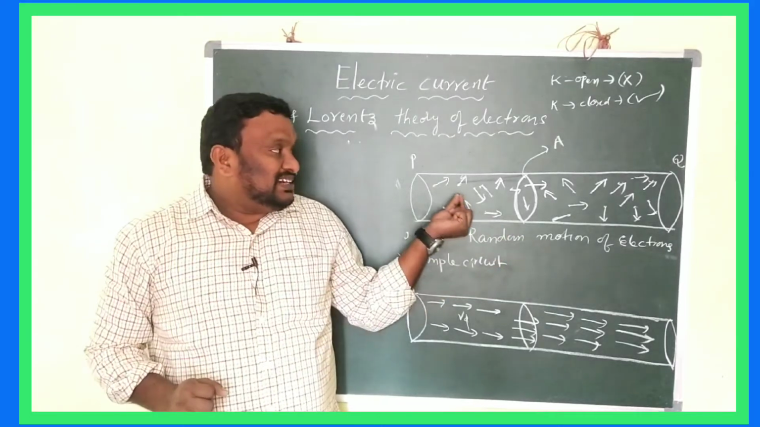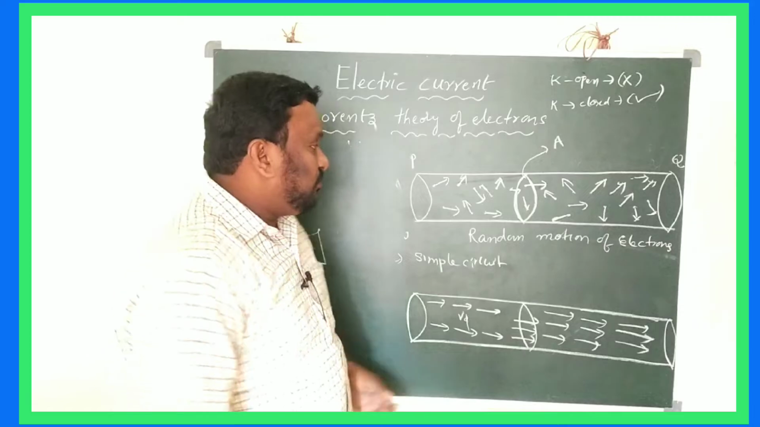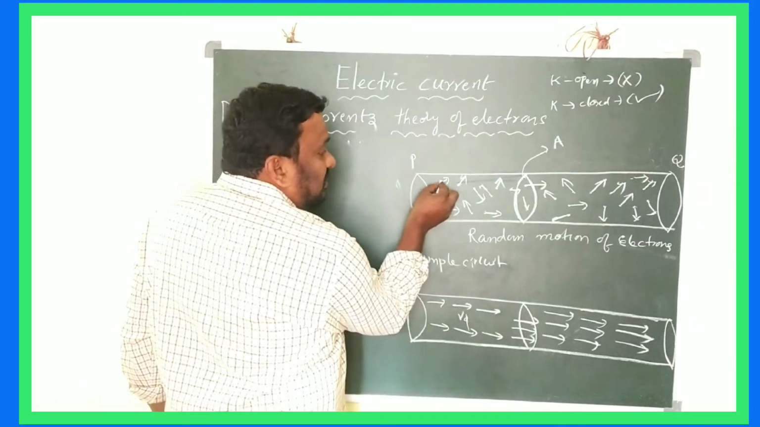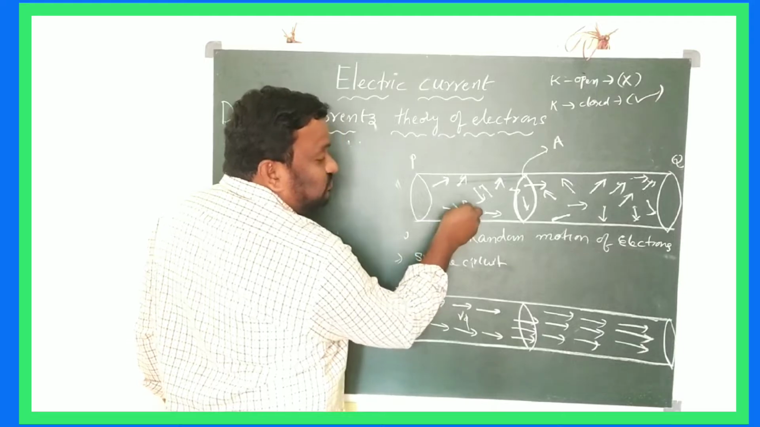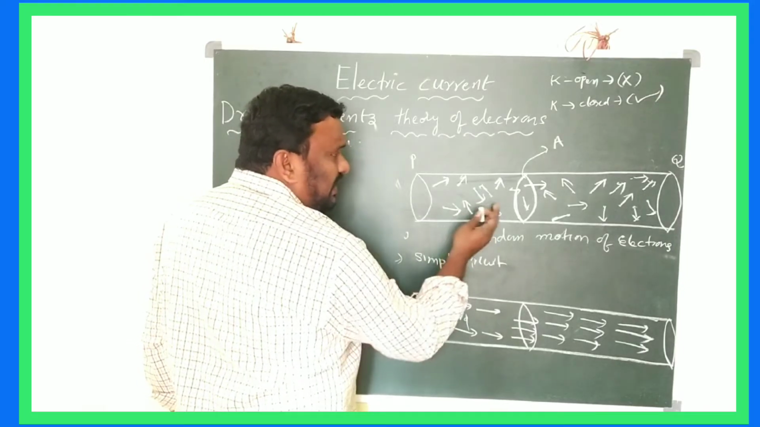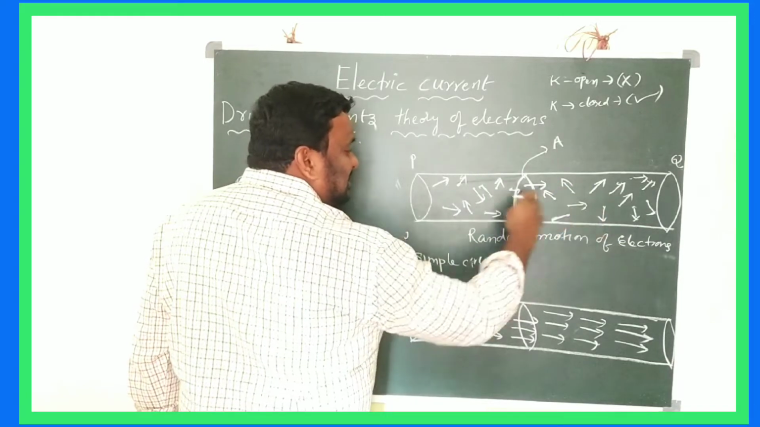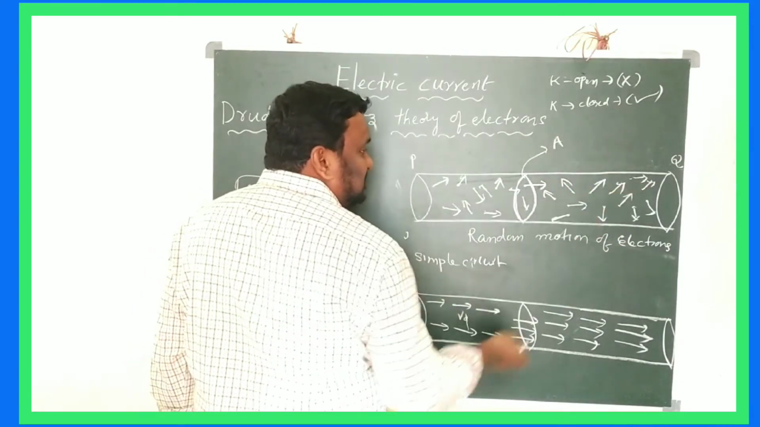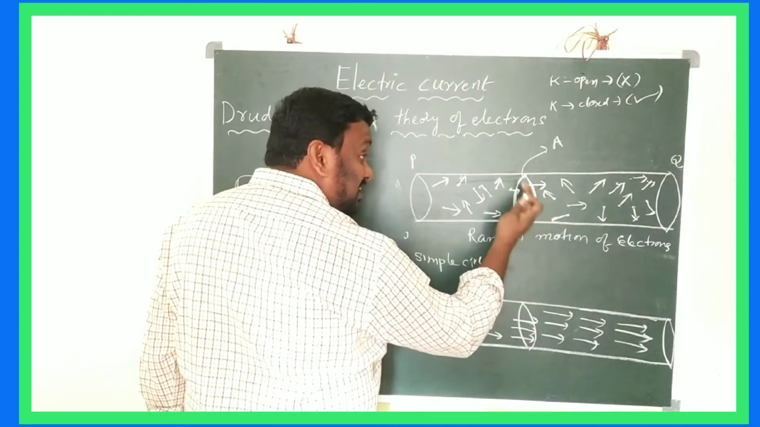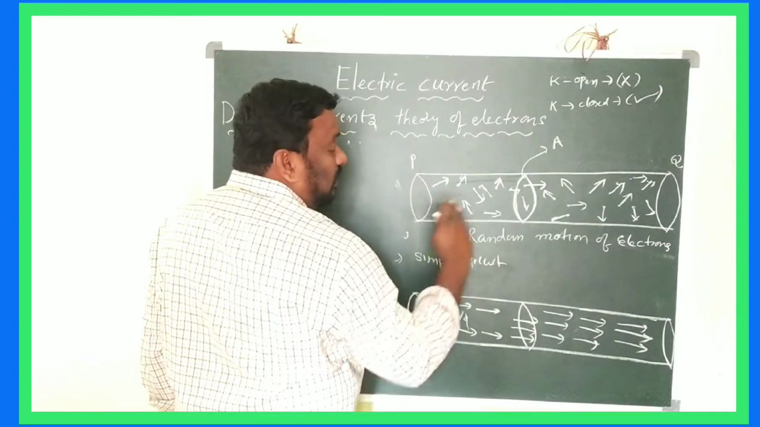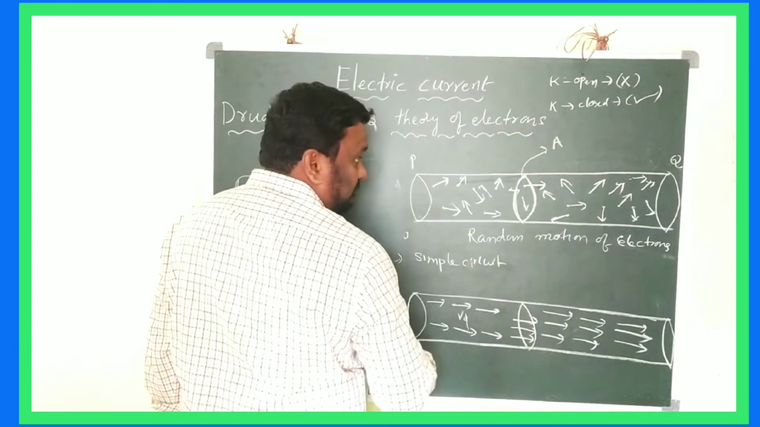Clear? The electrons are moving in random directions. For example, this is one electron moving in this direction, and this is another electron moving in this direction. So you have to look at this one. The valence electrons in the conductor can move in random directions when the conductor is in open circuit. Already we know that in open circuit there is no possibility of current.